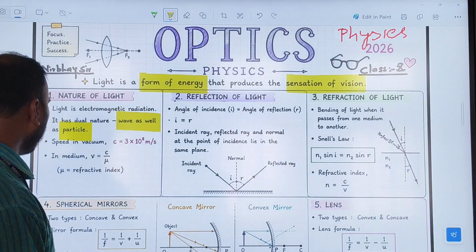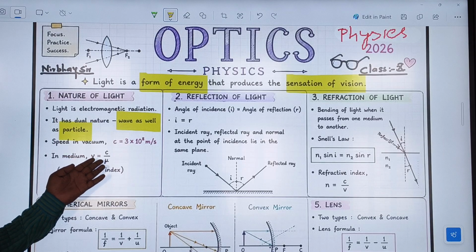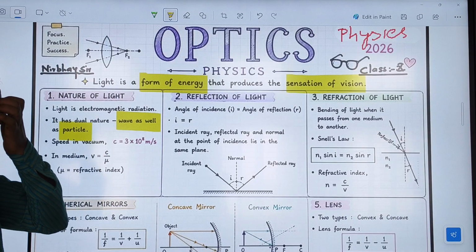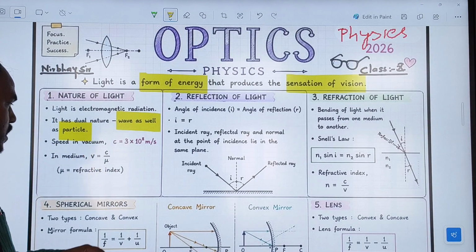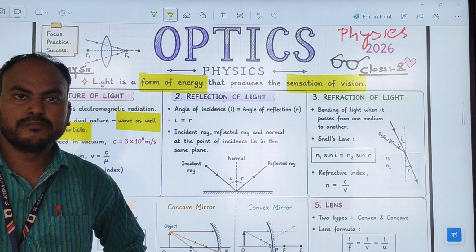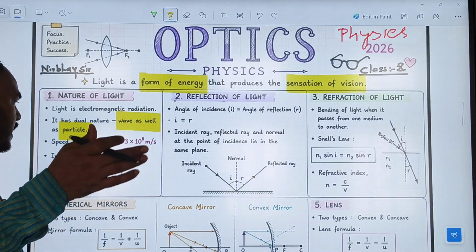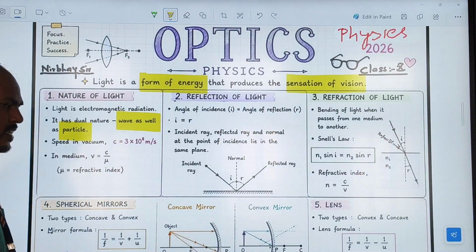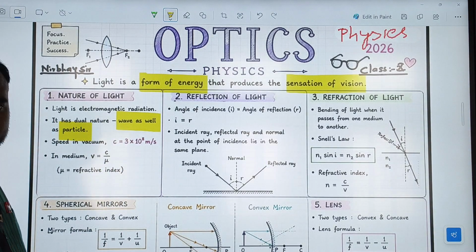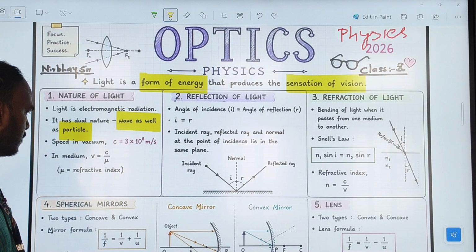Now next point, in a medium v equals c upon mu. Light does not require any medium for propagation. Yes or not, children?